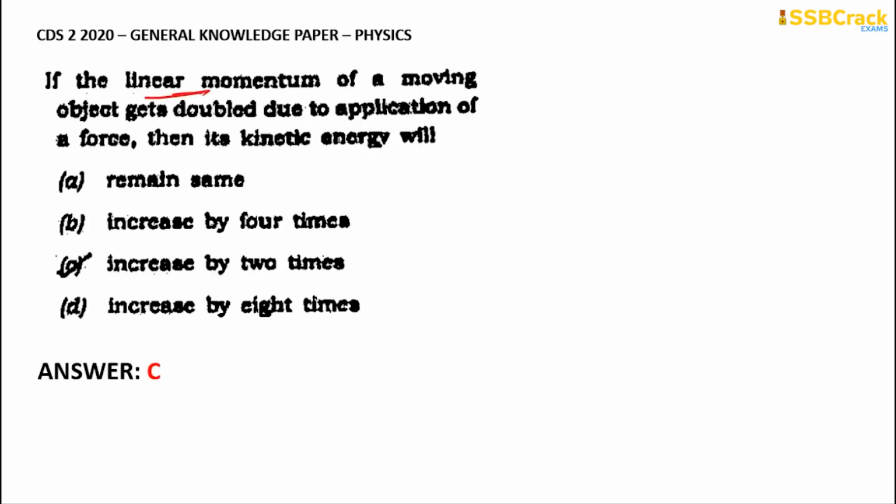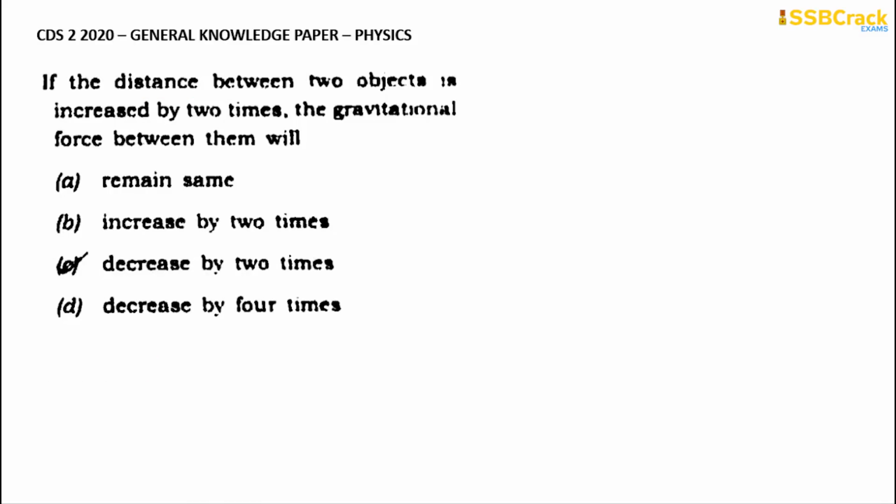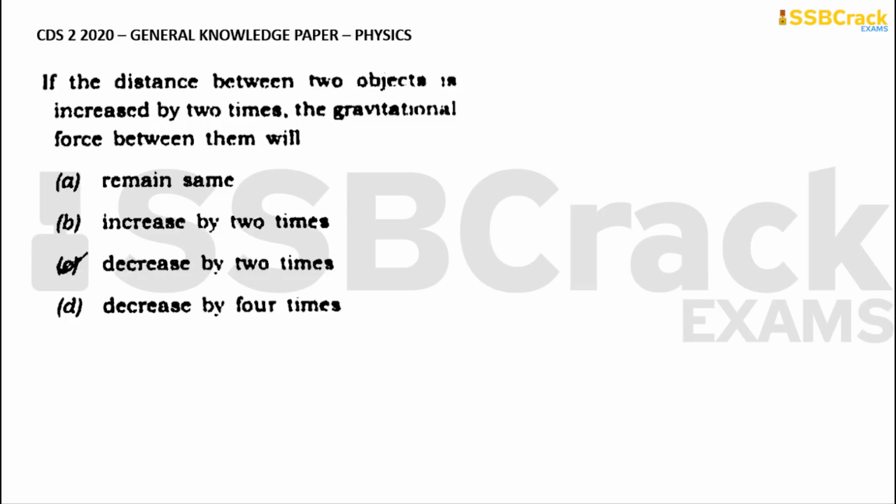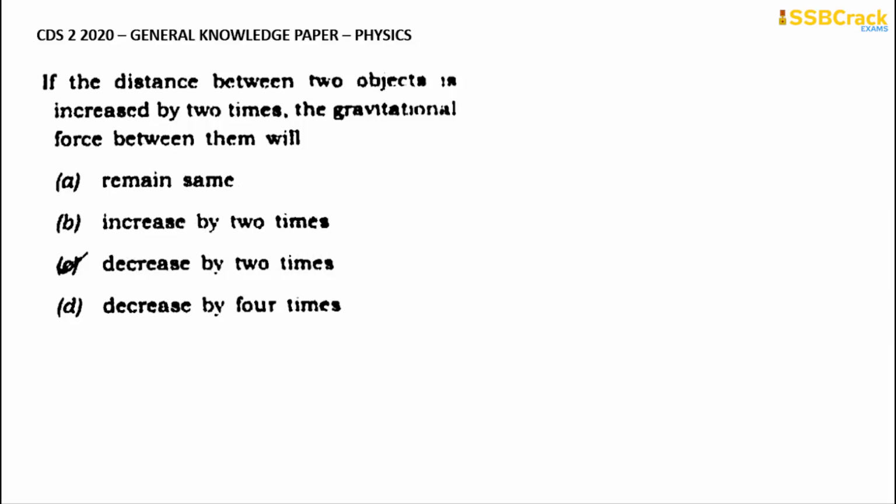Going through with the next important question: if the linear distance between two objects is increased by 2 times, the gravitational force between them will: Option A, remain same. Option B, increase by 2 times. Option C, decrease by 2 times. And option D, decrease by 4 times.